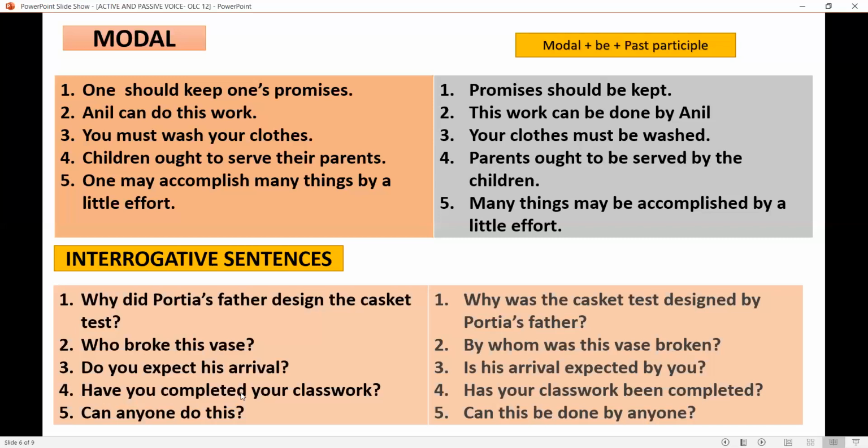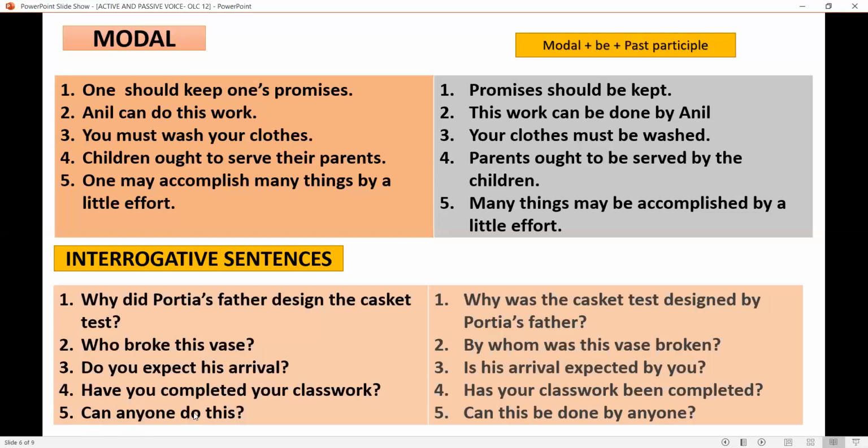Next one, have you completed your classwork? Has your classwork been completed? Here, you is the subject, classwork is the object. That is why we have used have. Have completed is the verb here. But here, your classwork is the subject. That's why we have used has here. Have completed changes to has been completed. All right. Has your classwork been completed?